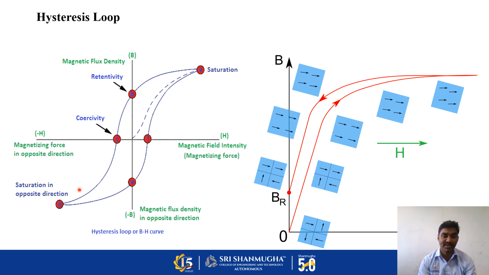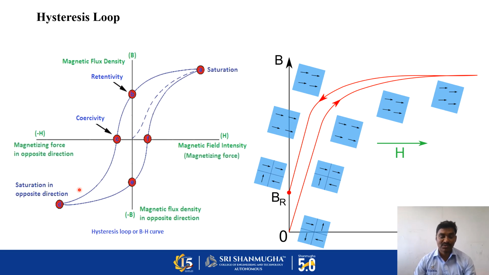Whether we increase the field in a particular direction, the magnetization will achieve a maximum value, which is called saturation. Then, if we remove all the field, the material will have a spontaneous magnetization. To reduce the spontaneous magnetization, we need to apply a magnetic field in the opposite direction. That's called the coercive field. So these three things are important: saturation point, retentivity, and coercivity. By using these three, we will get all the information.